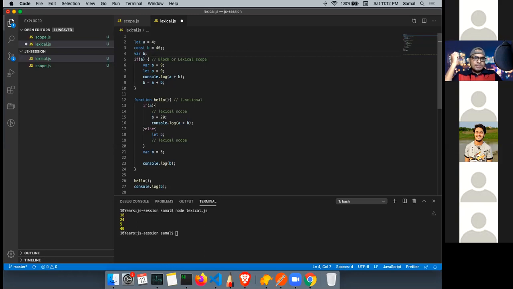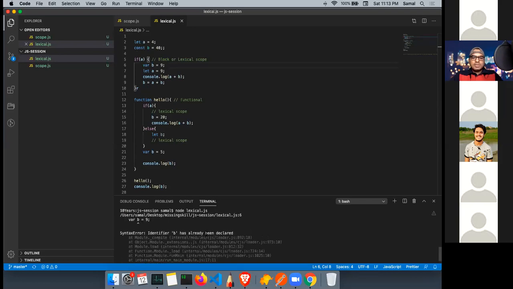It will throw an error. Run this, it will give me an error because B is already declared, because this gets hoisted.